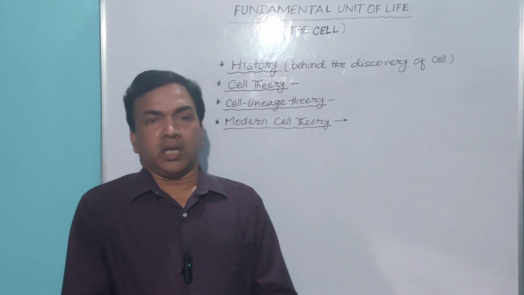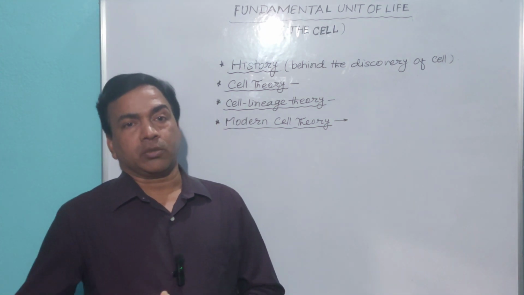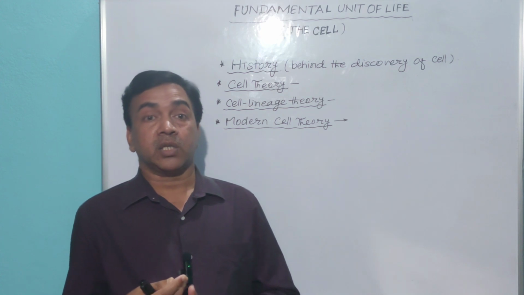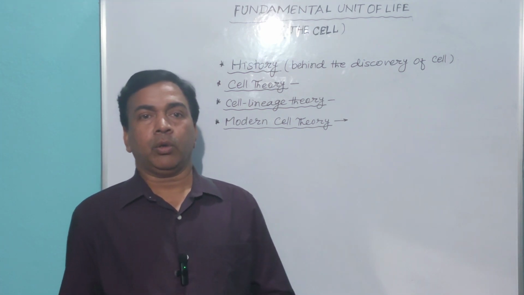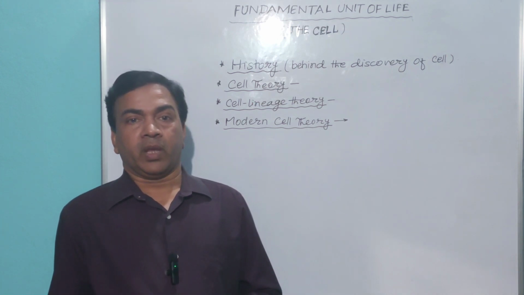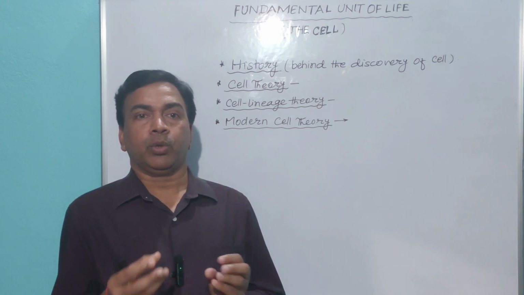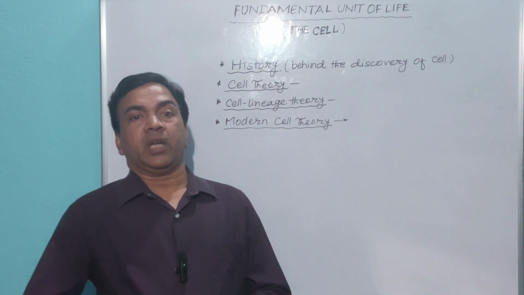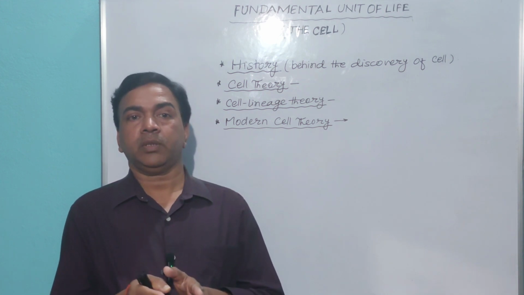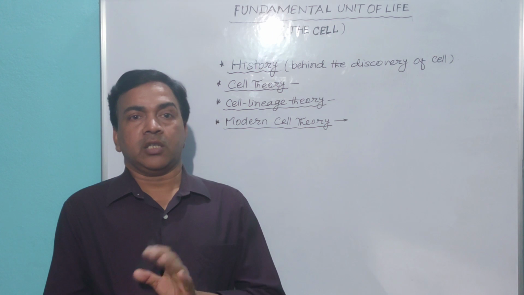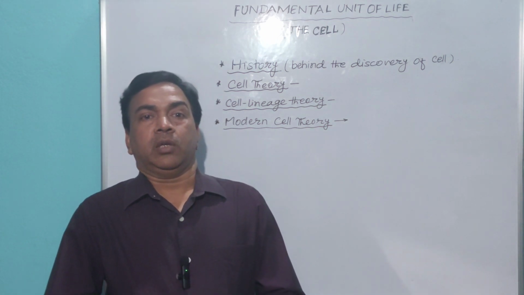But later on, the cell theory given by Schleiden and Schwann and the cell lineage theory proposed by Rudolf Virchow were mixed, and now the concepts of both are regarded as modern cell theory.